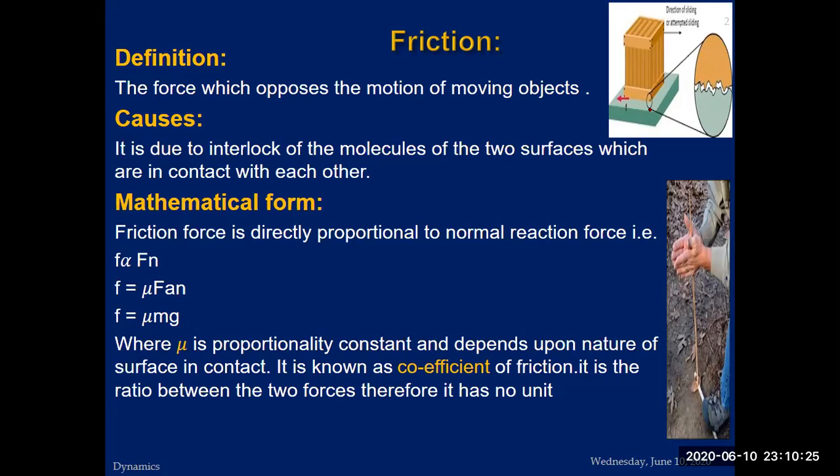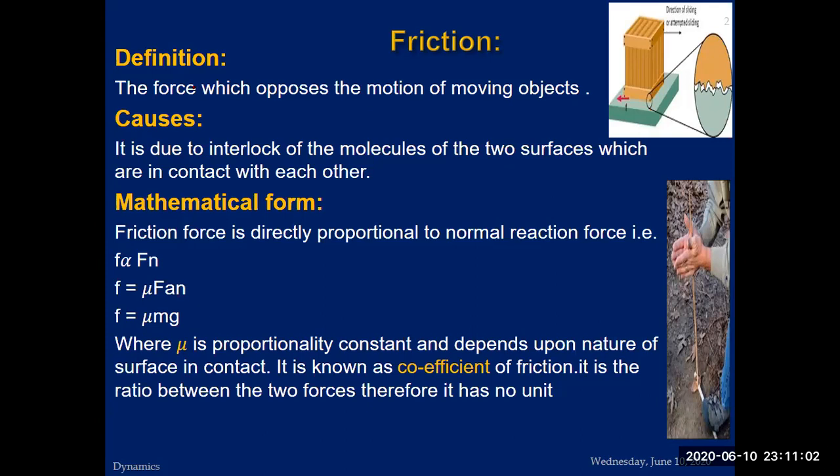You drag any object at the surface of sand and then at the water, although the frictional force has a difference, it's easier to drag on the surface of water and it's difficult to drag at the surface of sand. Similar is the case with aeroplanes, aircrafts, fighter jets. Why can't we increase the speed of these objects beyond a certain limit? Because due to air friction, heating effect is produced which burns the fast moving vehicles or objects. So this is the difficulty. We will discuss it during our next slide.